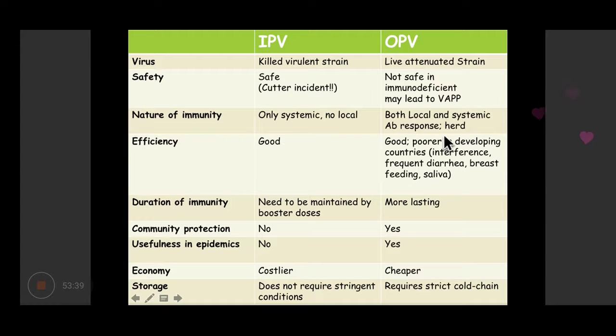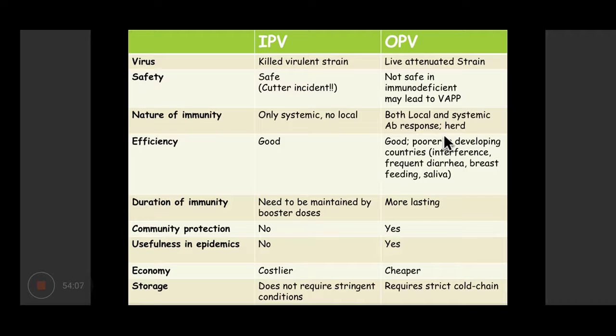Alright, so these are some of the differences between IPV and OPV. IPV is killed, OPV is live. IPV is safer, but there was an incident in which vaccine was given containing inadequately killed virus, which led to a few cases of polio. OPV is not safe in immunodeficient patients. It can lead to vaccine-associated paralytic polio.